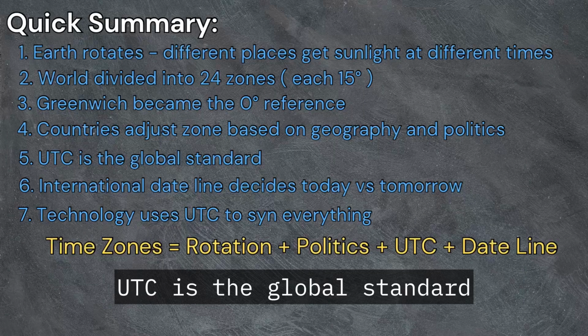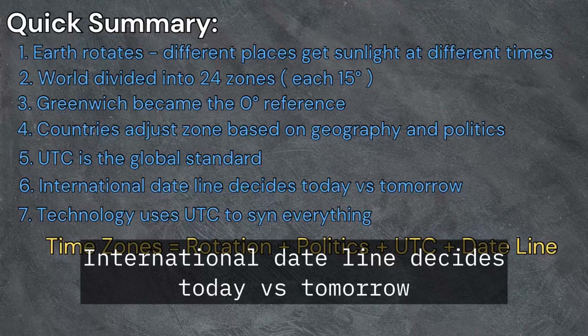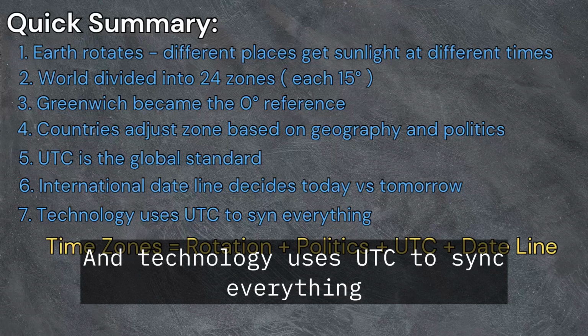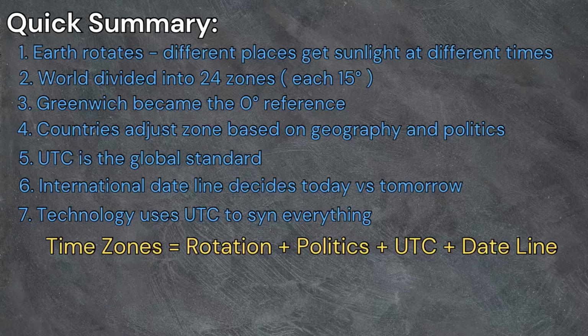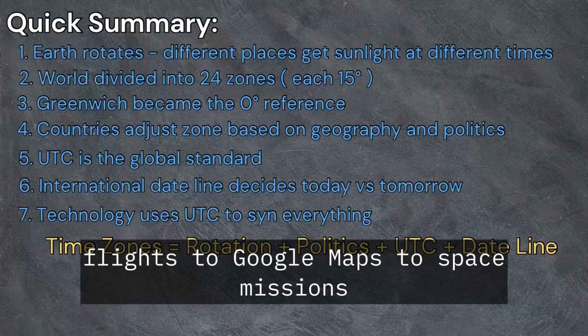UTC is the global standard. The international date line decides today versus tomorrow. And technology uses UTC to sync everything. Time zones keep the world coordinated, from flights to Google Maps to space missions.